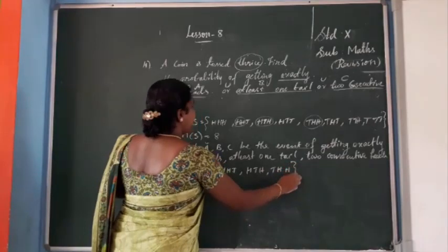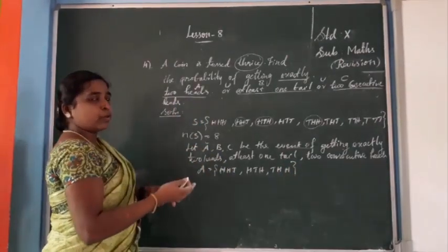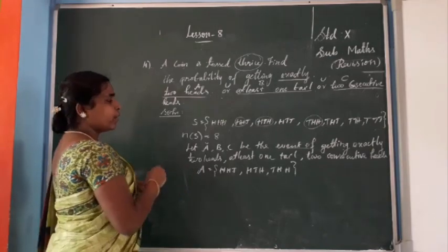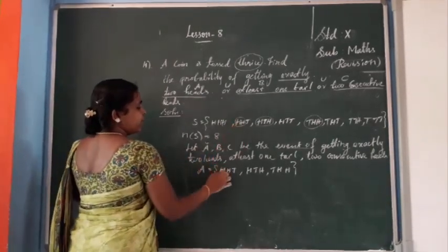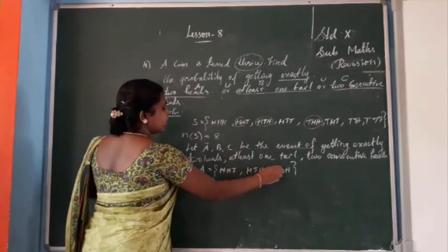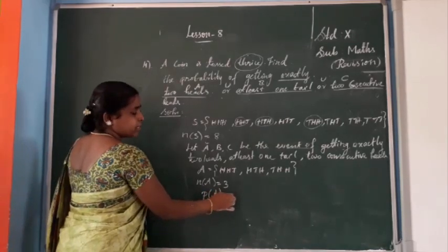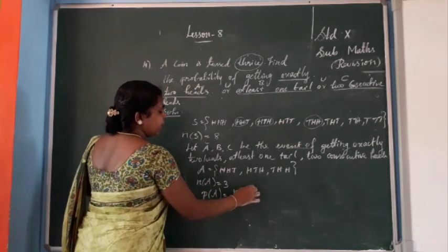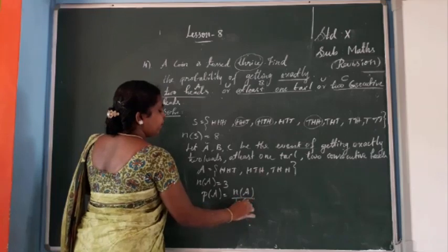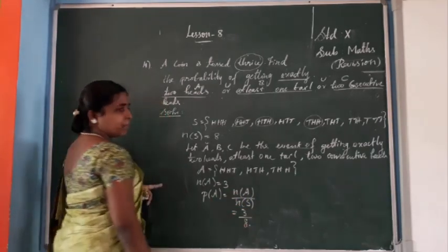This is exactly 2 heads. Okay, you should not take more than 2 heads and less than 2 heads. So exactly we need 2 heads. So n of A equal to, add that, 1, 2, 3. So 3. So P of A equal to, here I am writing step by step, n of A by n of S, so n of A by n of S equal to 3 by 8. Okay. This is P of A.